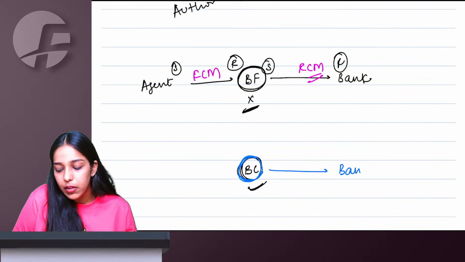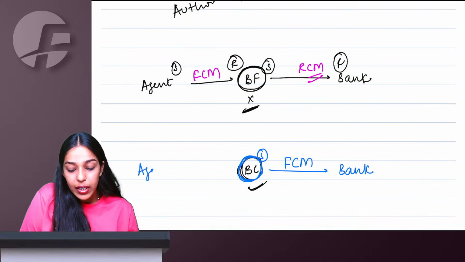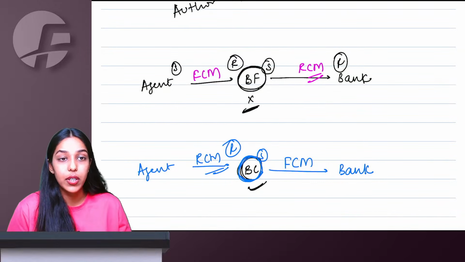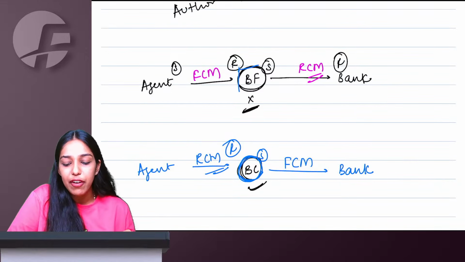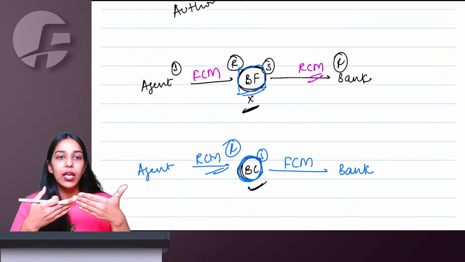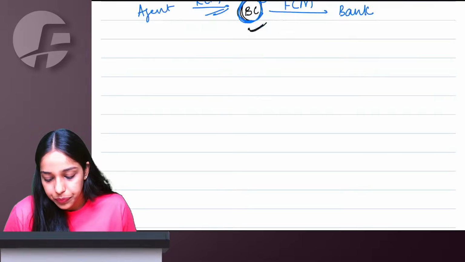So when a correspondent is supplying to the bank, being the supplier, it will collect under forward charge. When taking services from an agent, being the recipient, it will pay under reverse charge. So it is exactly opposite. You just have to remember that a BF, business facilitator, is never going to take liability, and exactly opposite is the case of the business correspondent.